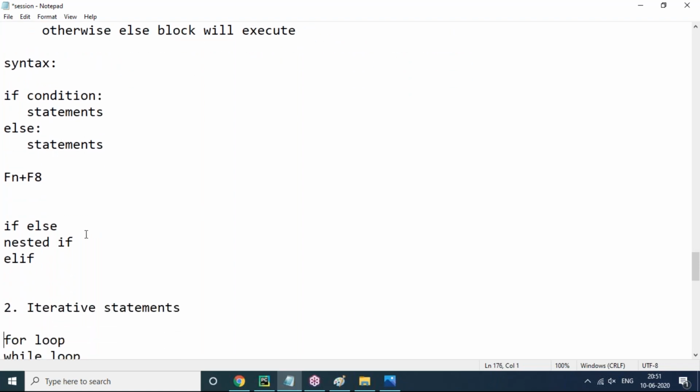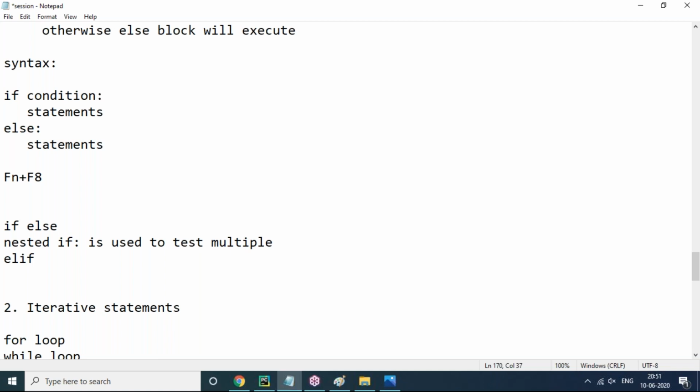And next, nested if is there. Why nested if? What is the required? Nested if is used to test multiple conditions, not one condition. If one condition is wrong, I need to go with other condition. Even if that wrong, then I need to go with other condition.